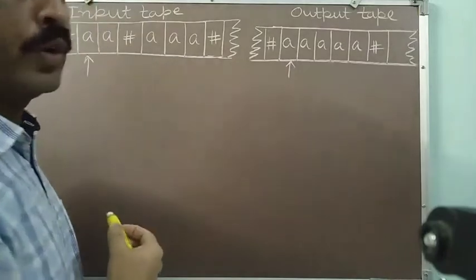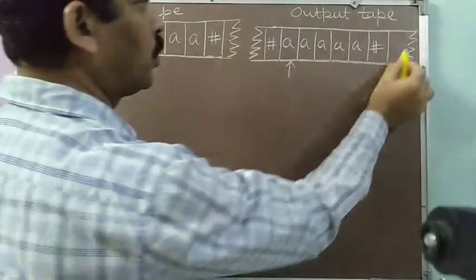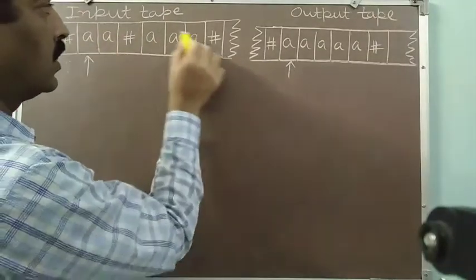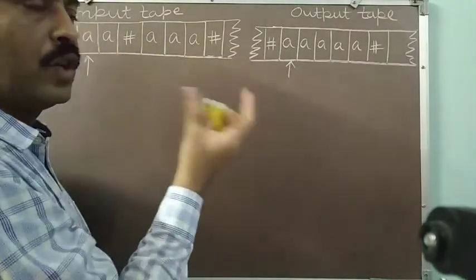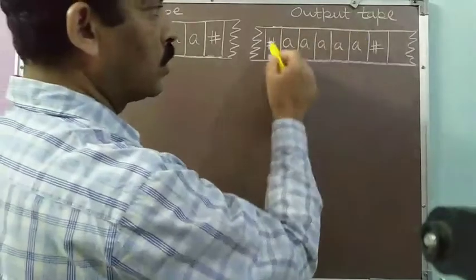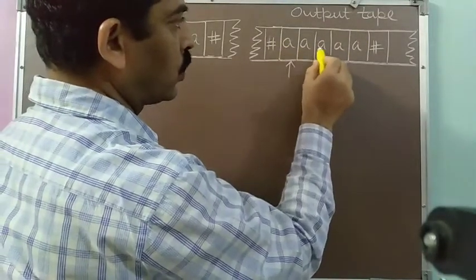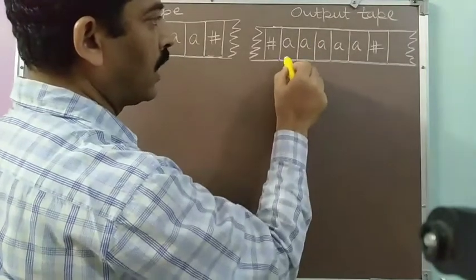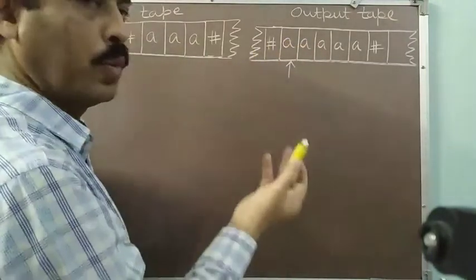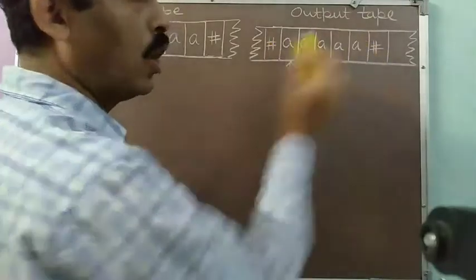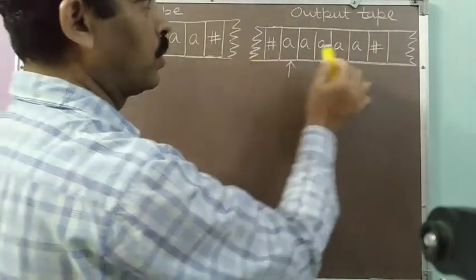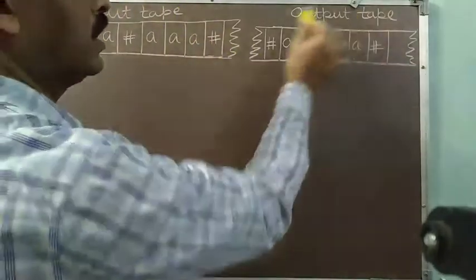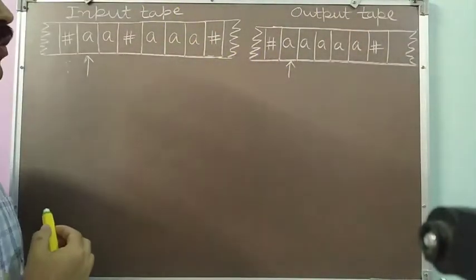Now what output configuration do we require? We require the output configuration where we had 2 A's here and 3 A's here. After concatenation, we should have all 5 A's together: 1, 2, 3, 4, 5. These 5 A's should be here, and my read-write head should be at the first symbol of my output, so that it shows that this is the output. And before it there should be a blank, and after it there should be a blank. So this should be the input configuration, and this should be the output configuration.